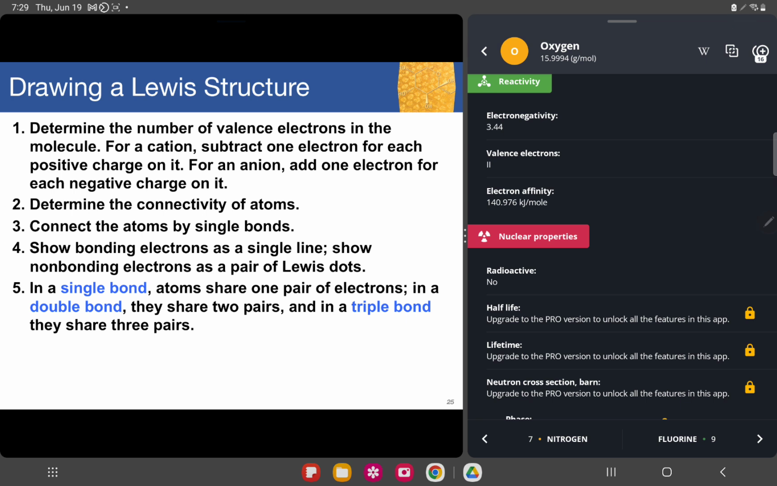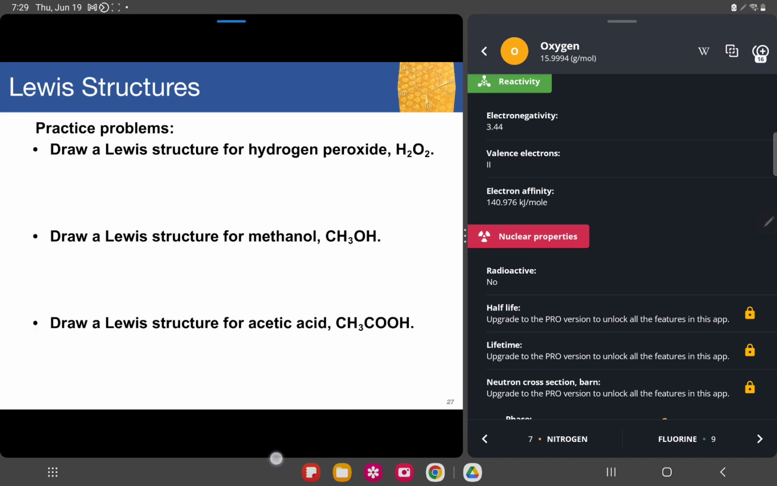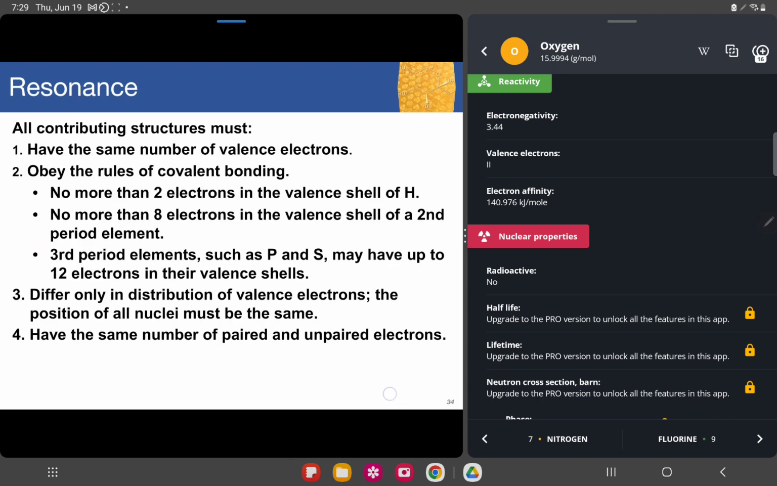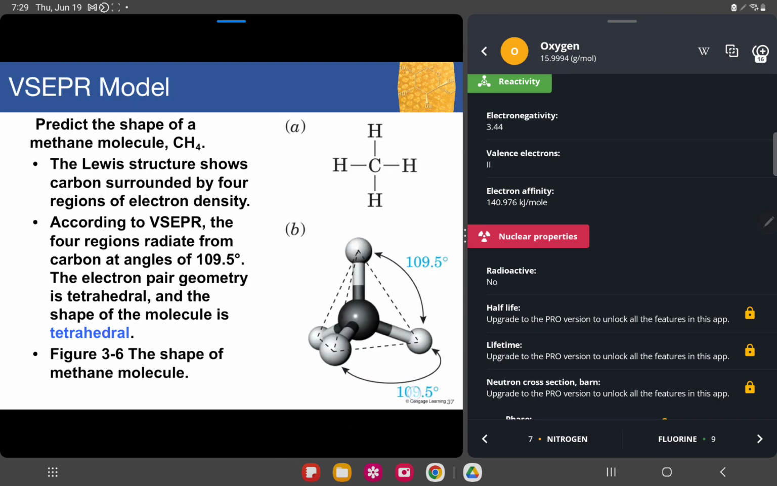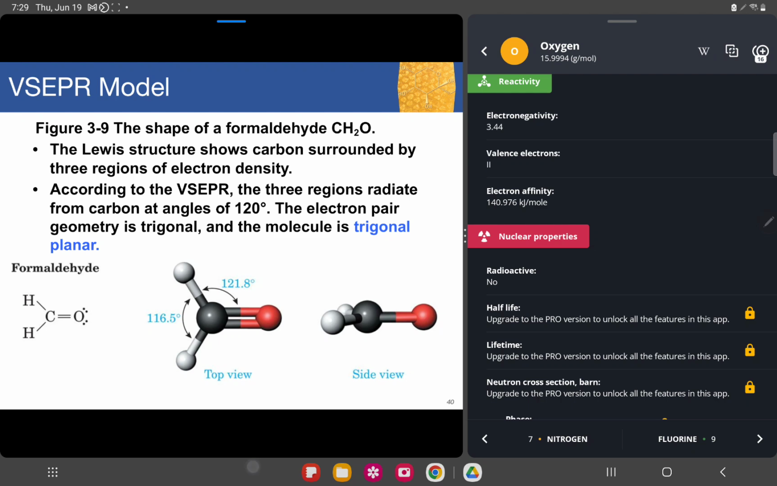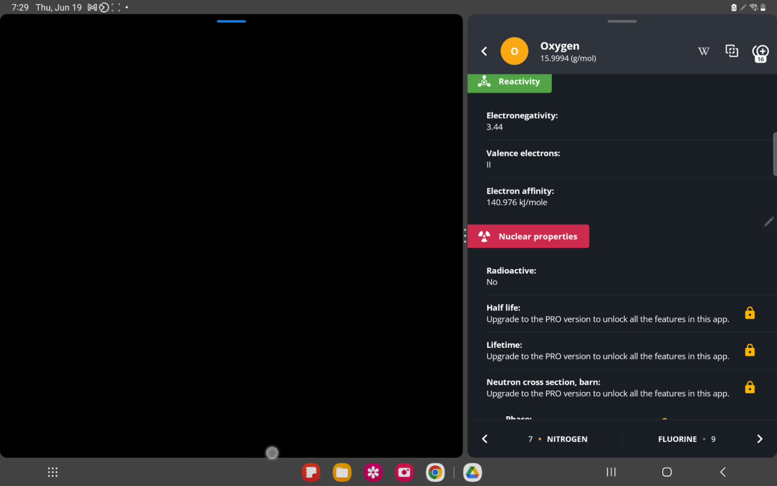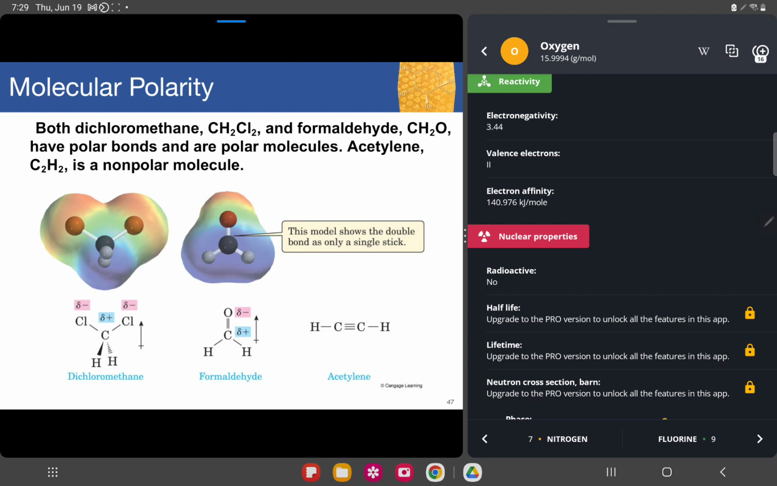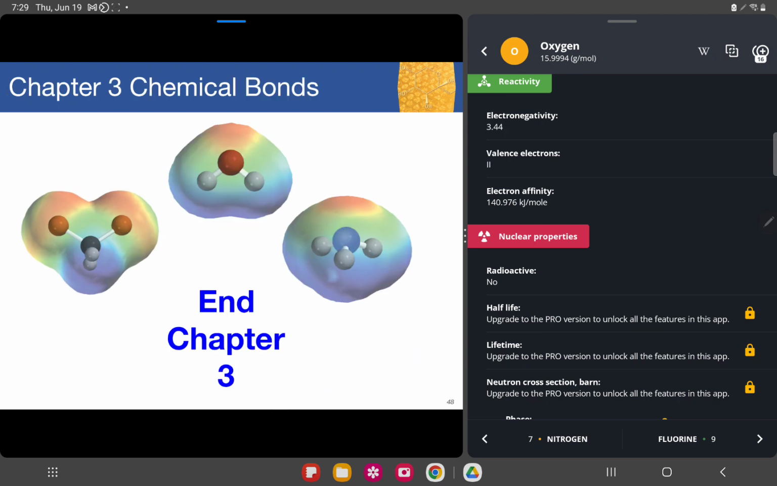Let's end that part, chapter 3, part 1. I'll be continuing this discussion with drawing Lewis structures, exceptions to the octet rule, the resonance part, the VSEPR model, which is a really long discussion, and molecular polarity as well, for your chemical bonds. That ends our part 1 discussion. Thank you so much for listening.